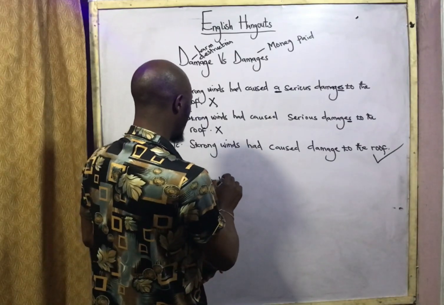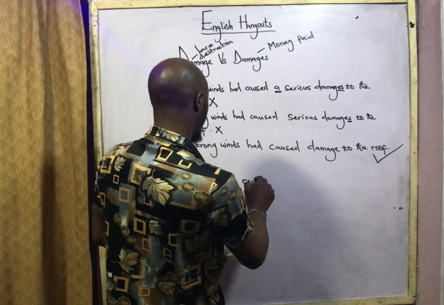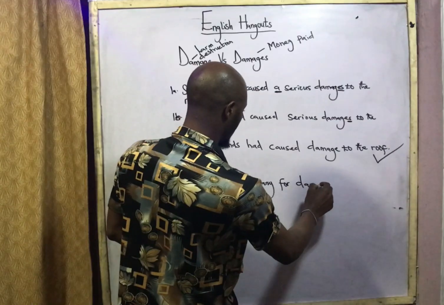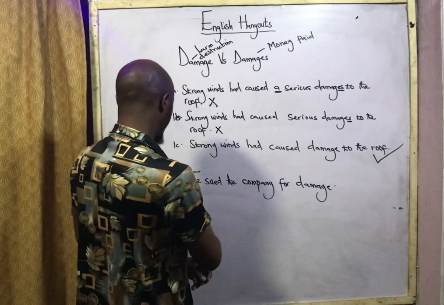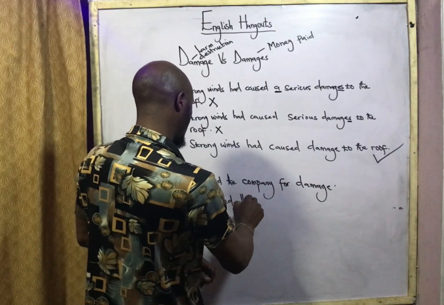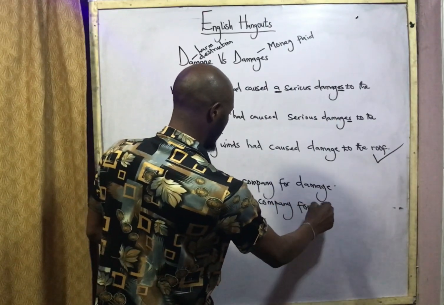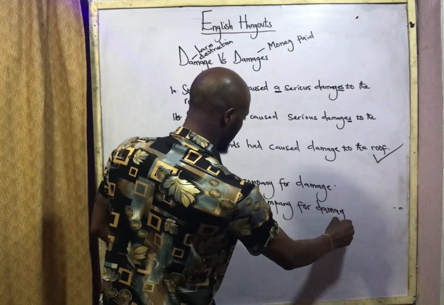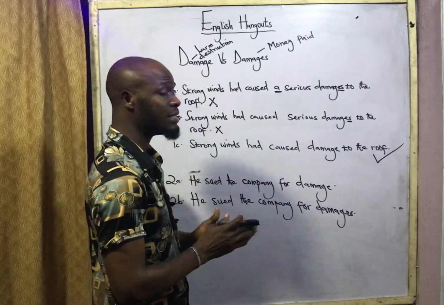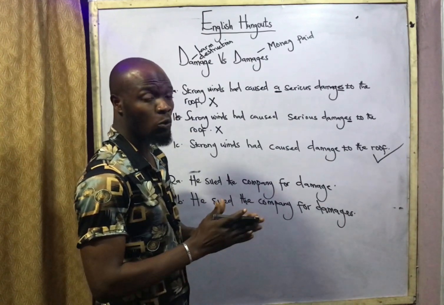He sued. The B, yeah. So, for this expression, we established for damages that it is a sum of money paid to a person or to an organization for what?